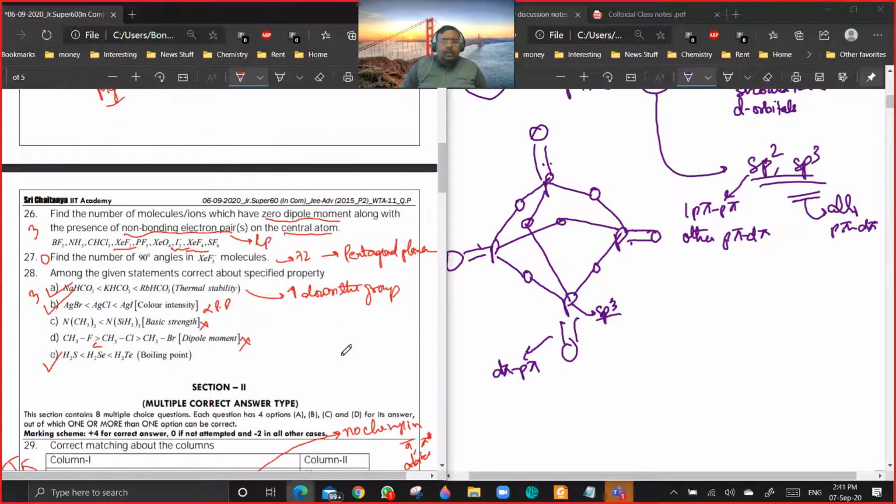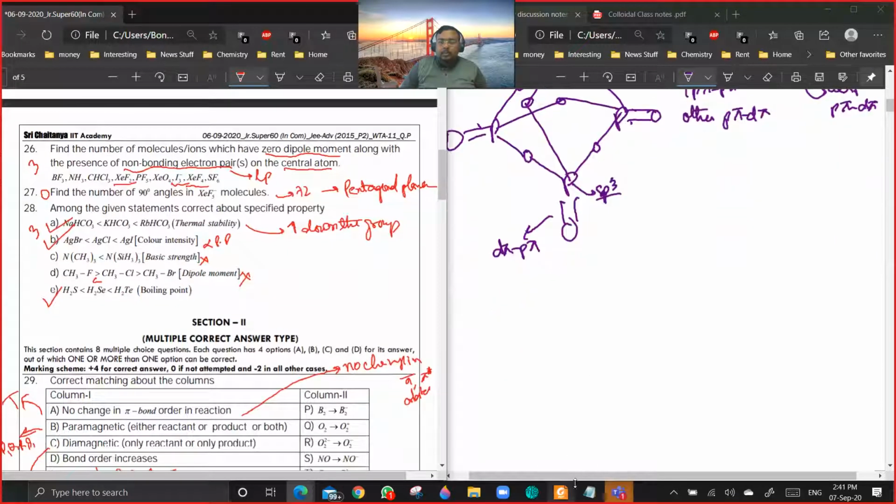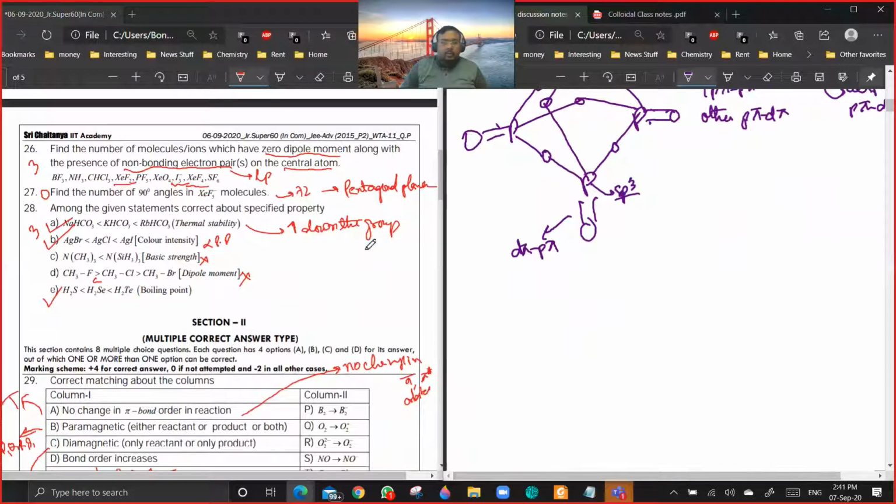So after this, 26, 27, 28. Question 26: find the number of molecules or ions which have zero dipole moment and presence of a lone pair on the central atom. Zero dipole moment means all the dipole moments should be cancelling out. So the answers are XeF2, I3 minus, and XeF4.